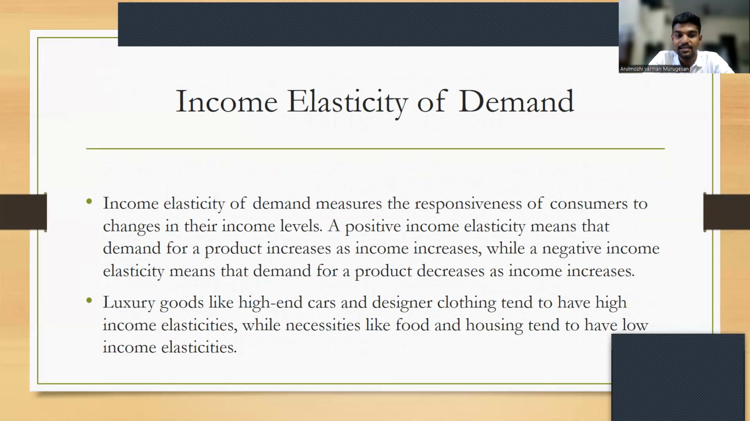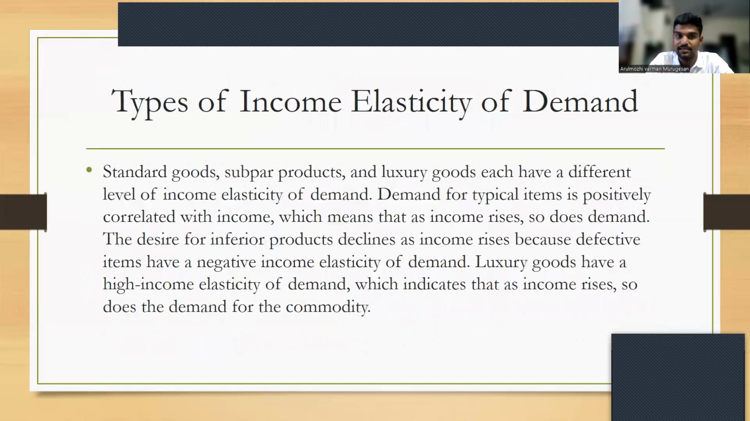For example, luxury goods like high-end cars and designer clothing tend to have high income elasticities, while necessities like food and housing tend to have low income elasticities.